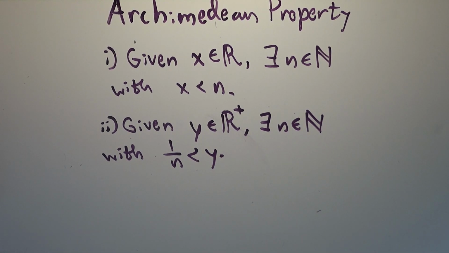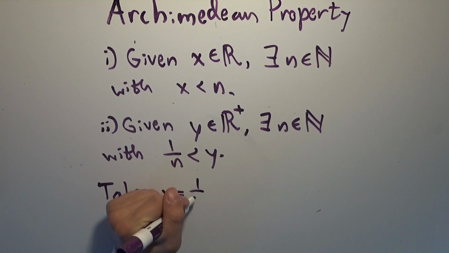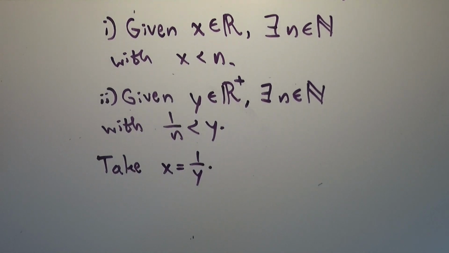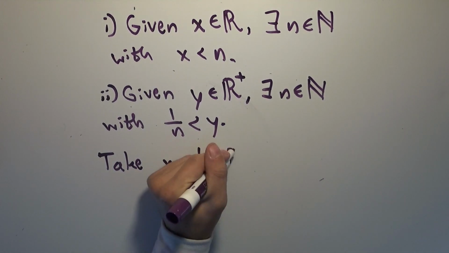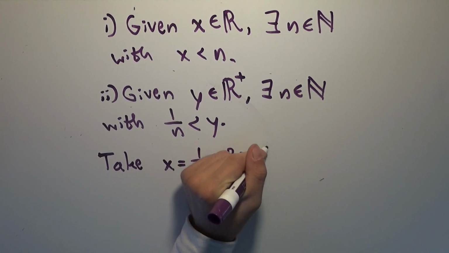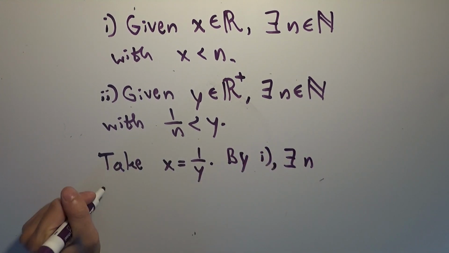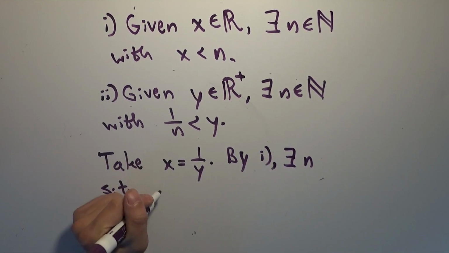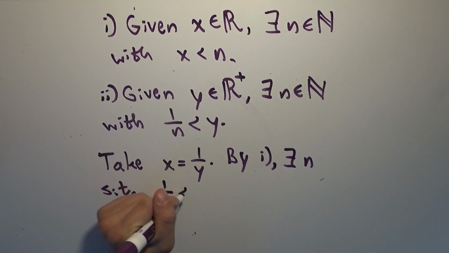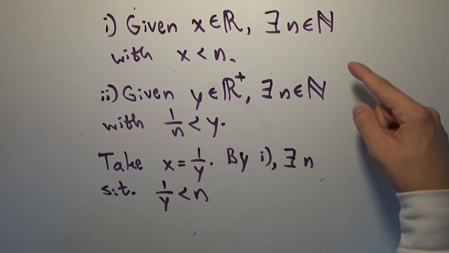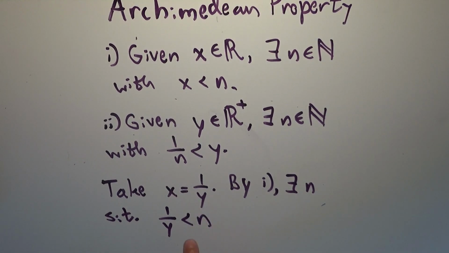All we have to do is take x to be 1 over y. That's our real number. We're going to consider our real number to be 1 over y. Then by the first property, there exists n such that 1 over y is less than n, because we proved the first part, which means that no matter what real number we have, in this case 1 over y, there's going to be an integer that's bigger than it. But by reciprocation, this implies that 1 over n is less than y, which proves the second claim.